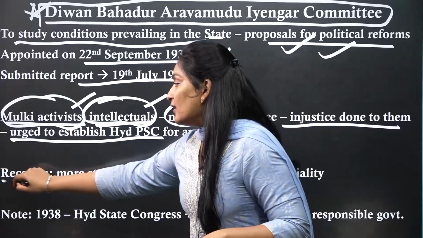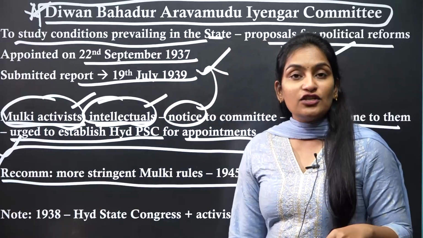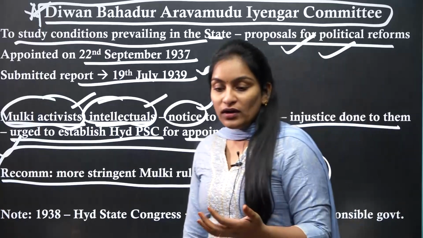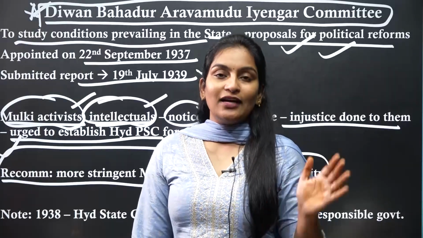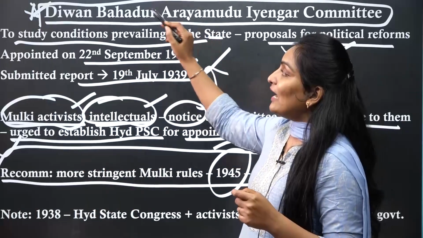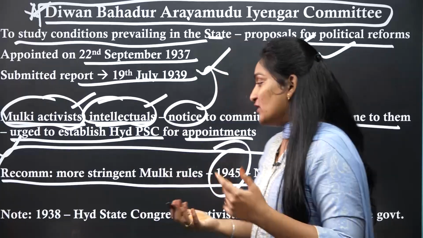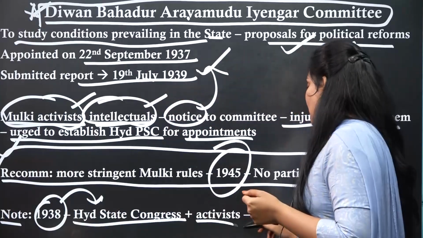Based on the recommendation given by this committee, the Mulki definition was made much more stringent in 1945. They said that while appointing anyone to government jobs, impartial measures have to prevail, and no partiality should be given. And you should not appoint government officers based on recommendation, but on the efficiency of the persons. It means that after the Diwan Bahadur Aravamudu Iyengar committee, the Mulki rules were made much more stringent. But in 1938, Hyderabad State Congress and many other activists demanded a responsible government.